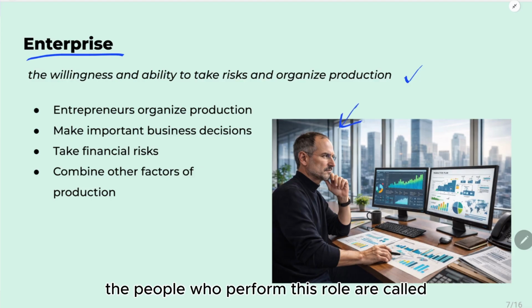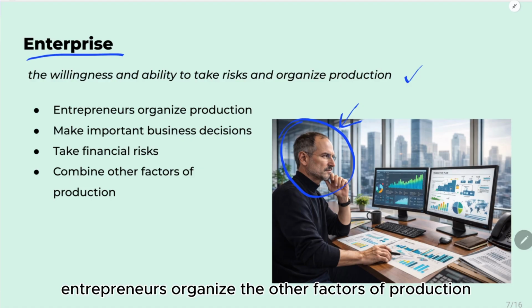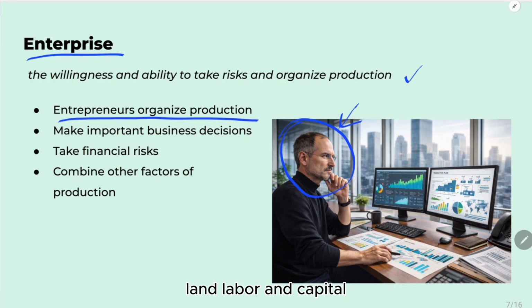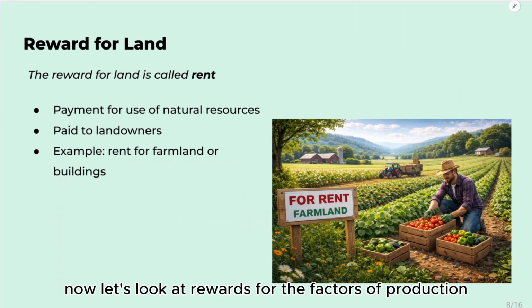The people who perform this role are called entrepreneurs. Entrepreneurs organize the other factors of production, land, labor, and capital, in order to produce goods and services. They also take the risk of losing money if the business fails. Now let's look at rewards for the factors of production.